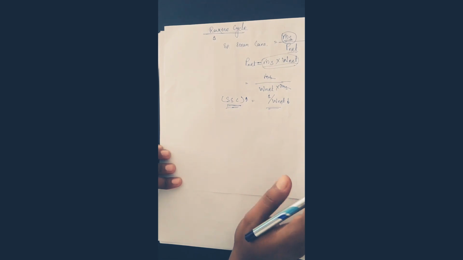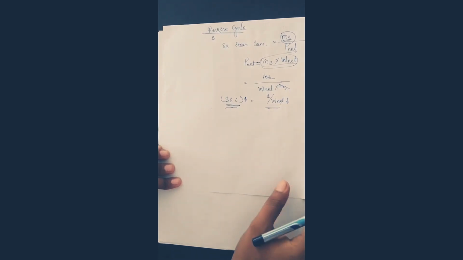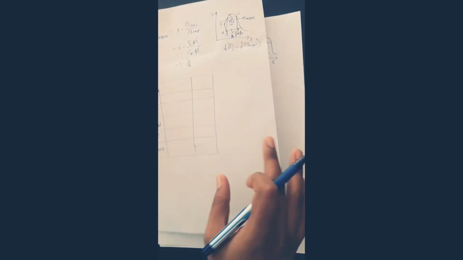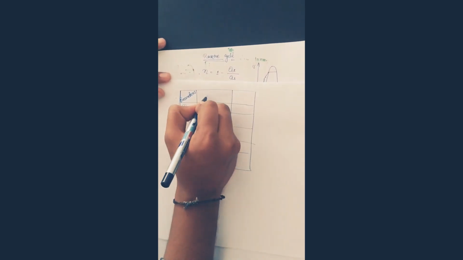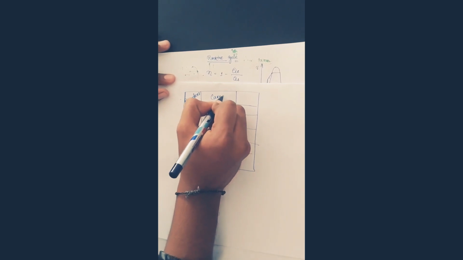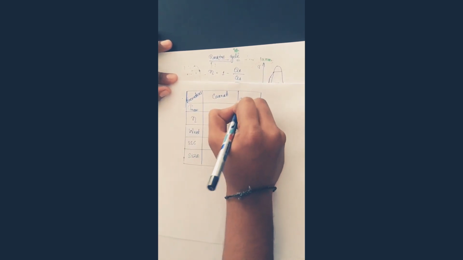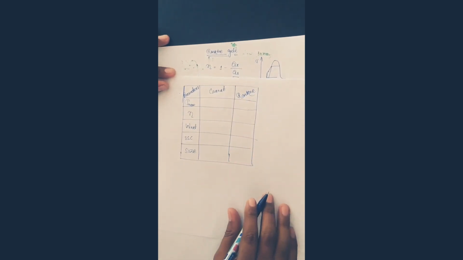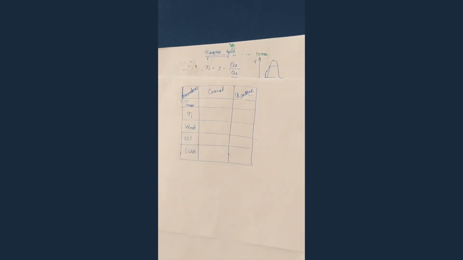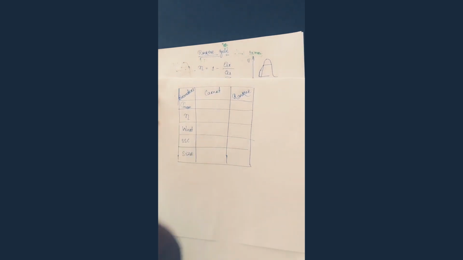For now this one only. We will see the parameters now. See guys, I will take the parameters for the Carnot cycle and for the Rankine cycle, one for each.